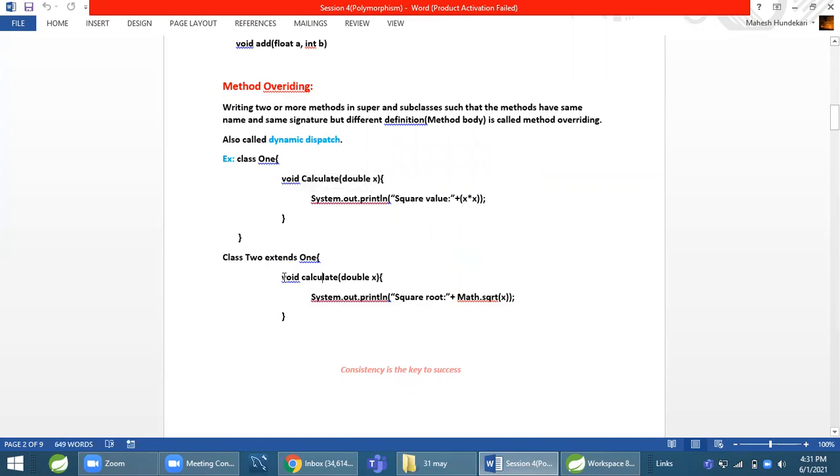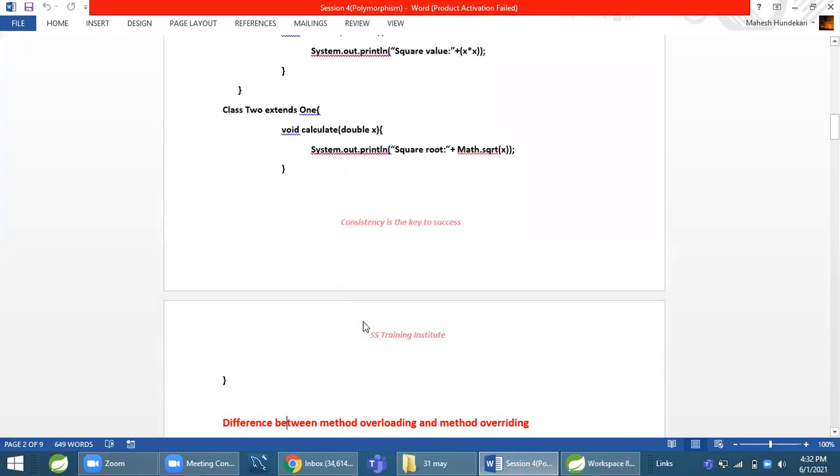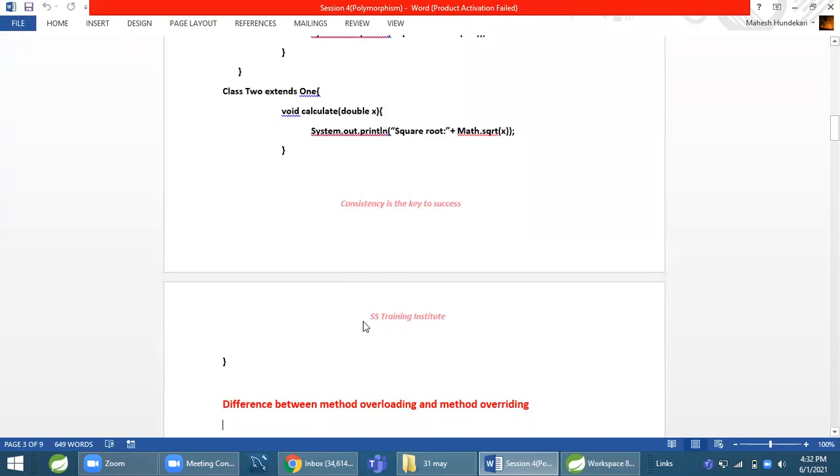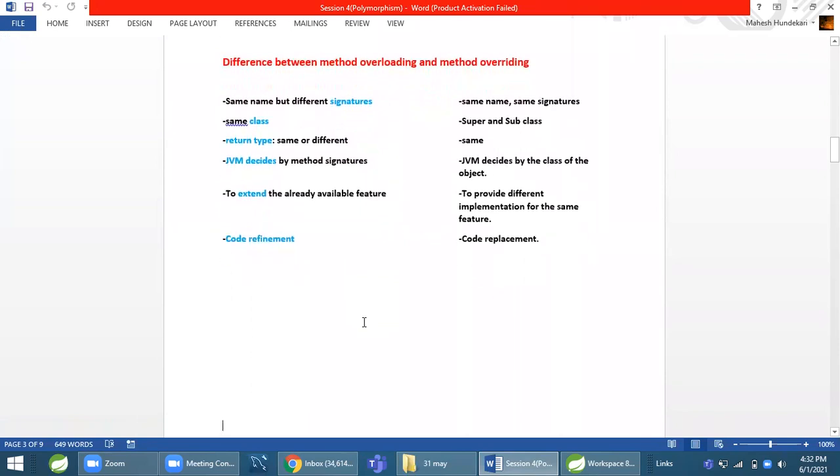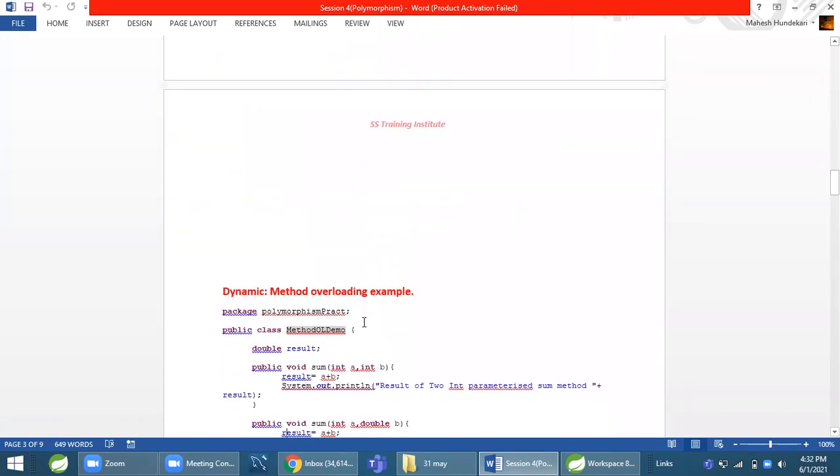So we keep the method signature as it is, but the definition will be different. Here you can see we are printing the square of x. But in class 2, in the overriding method, we are providing the implementation for the square root method, sqrt. This is called method overriding. We will see a program for this first, and then we will see the difference between the two.